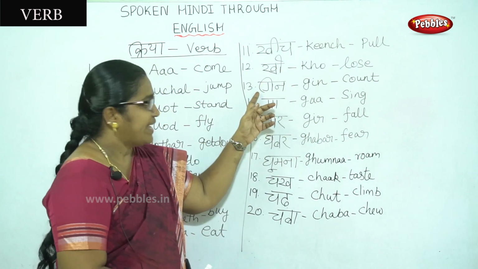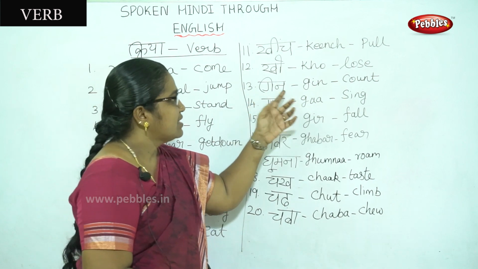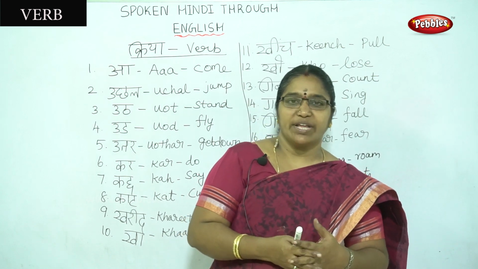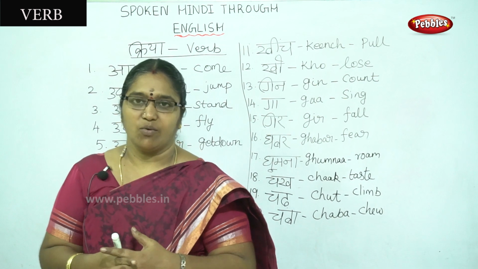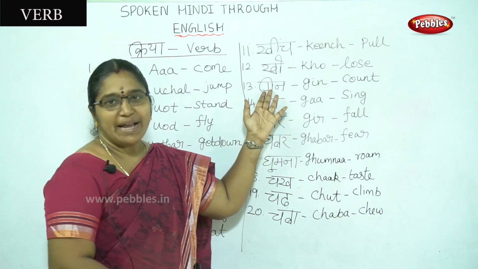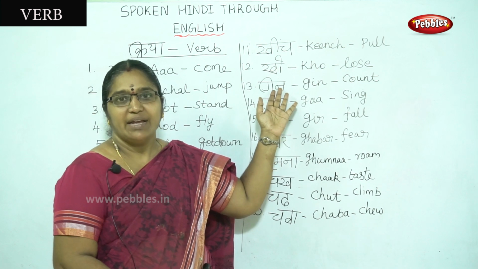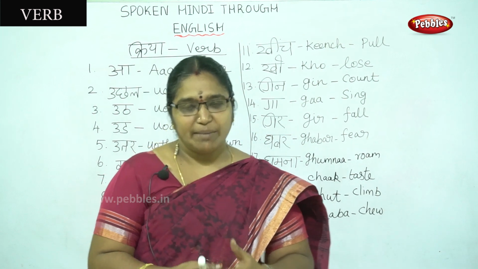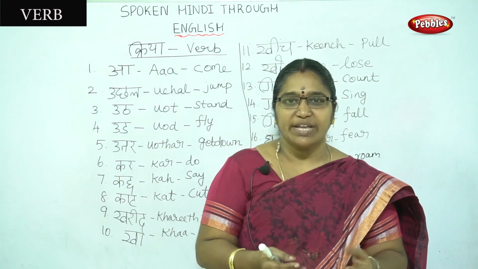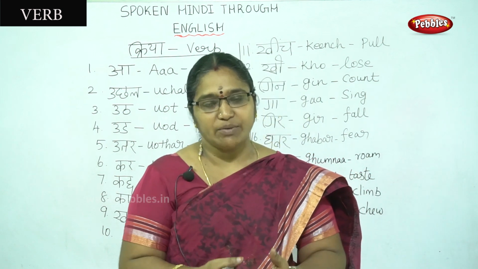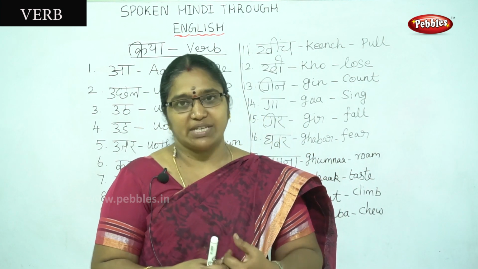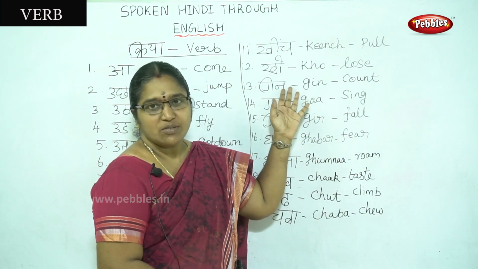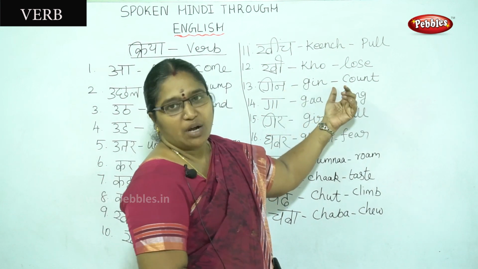Okay, next one, gin. Gin means counting. Counting the paces, counting the chocolates, anything else. बैंक में क्लर्क पैसों को गिन रहे हैं. In the bank, clerks are counting the rupees. When we give money to them, they count the rupees for us and give them to us. For that purpose they are counting. So gin is for counting.